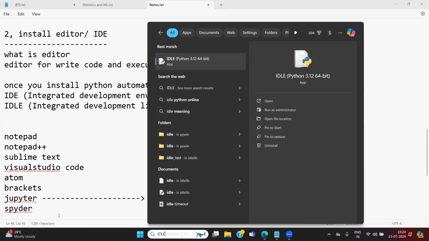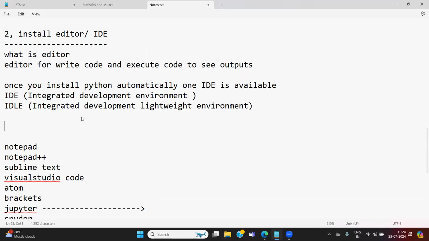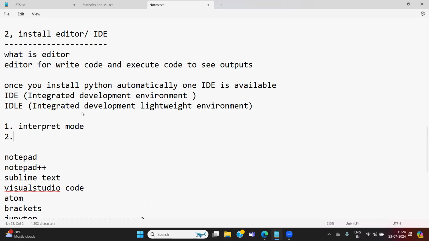From this IDLE, I can write my Python code in two different ways. The first way is interpret mode, and the other way is batch mode. Interpret mode is step-by-step execution.